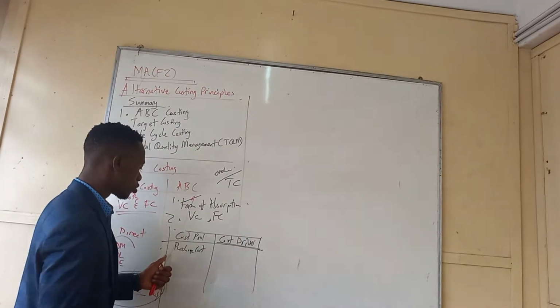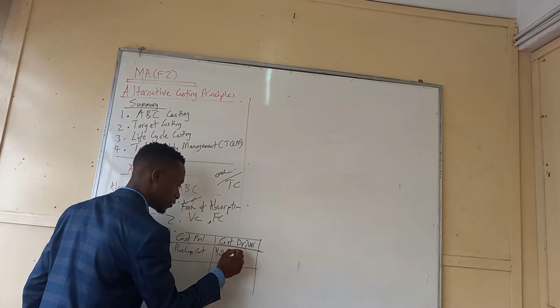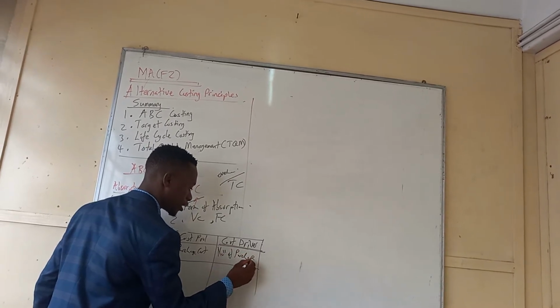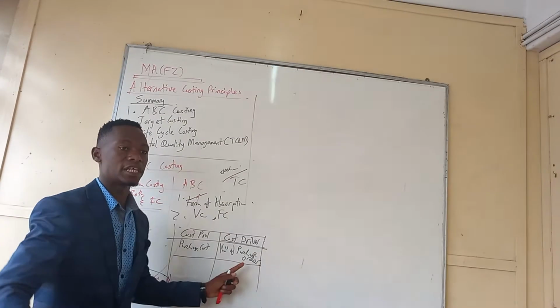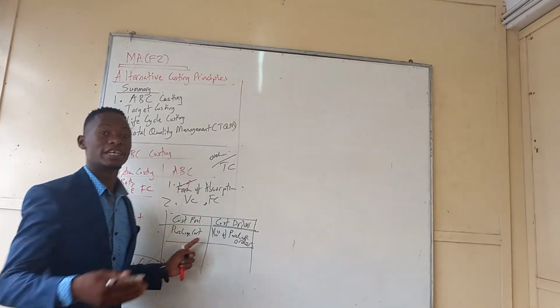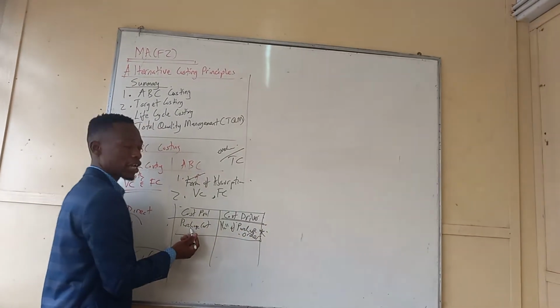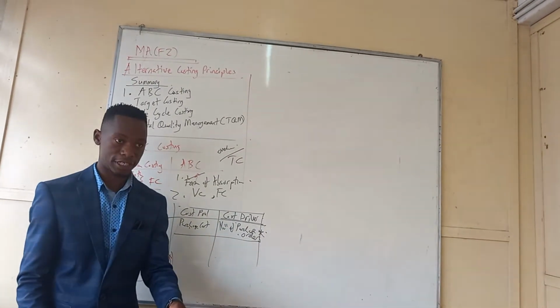The cost driver of the purchase cost is the number of purchase orders. If you place more orders, the purchase cost will increase. So the number of purchase orders is a cost driver. It will affect our costs.